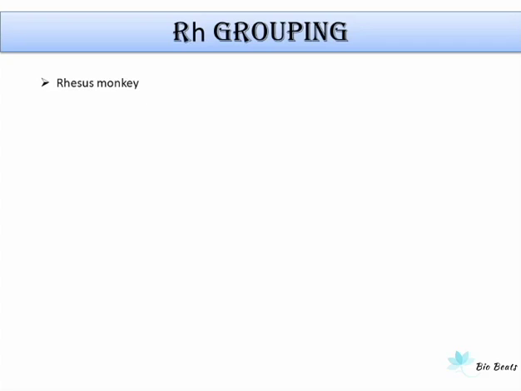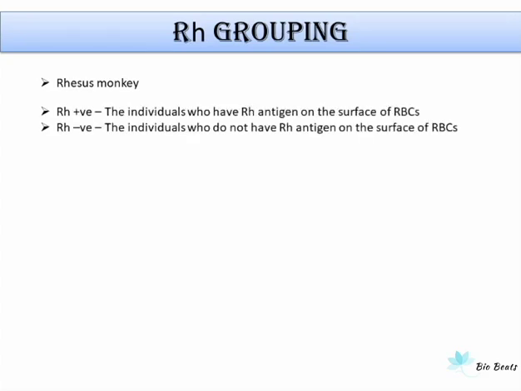So the individual who has Rh factor on their RBC will be called Rh positive. For example, if a person has A blood group and also has Rh factor, then he or she will be called A positive. Similarly, if a person has B blood type and also has Rh factor, then he or she will be called B positive. The person who does not have Rh factor on their RBC will be Rh negative. For example, if an A type person does not have Rh factor, then he or she will be A negative, and similarly if a person with B blood group does not have Rh factor, then he or she will be B negative.